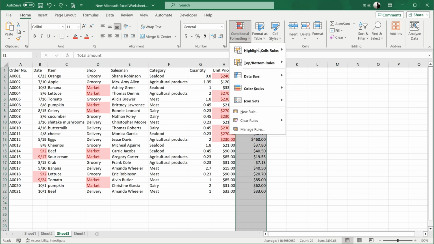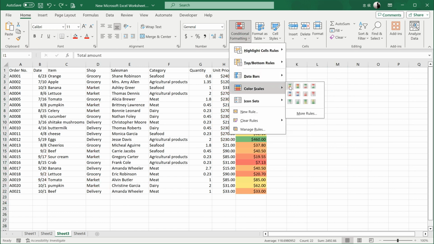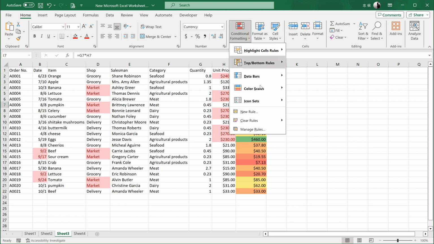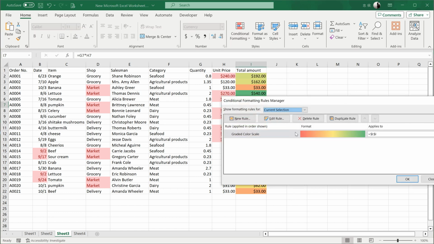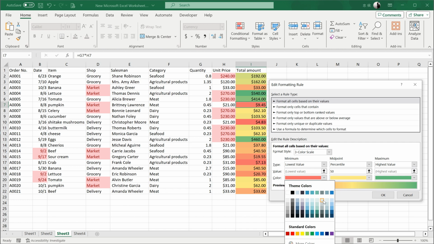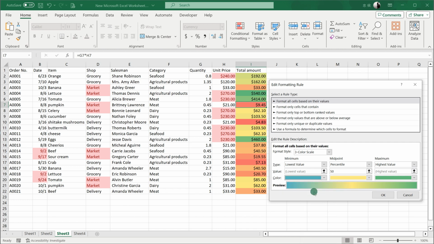Color scales use a gradient color range to indicate higher and lower values. With the current settings, higher values trend towards green, while lower values trend towards red. These colors can be modified as you like. Open the Manage Rules dialog box, click Edit Rule, and you can change the colors at the bottom. Click OK when done.